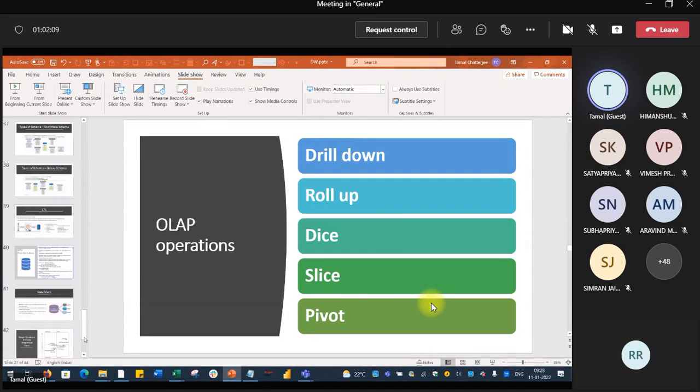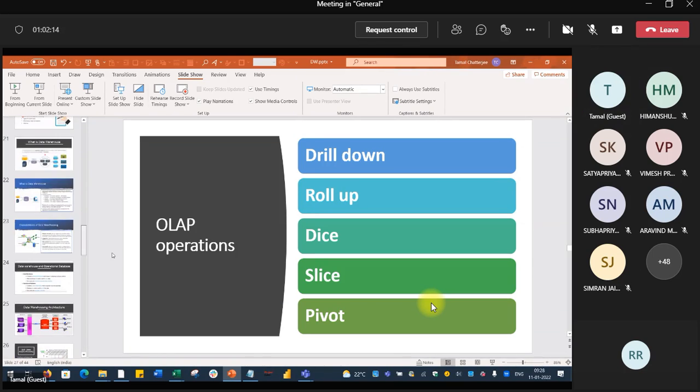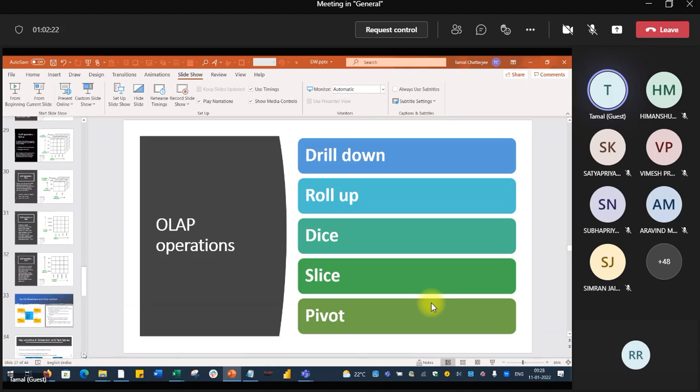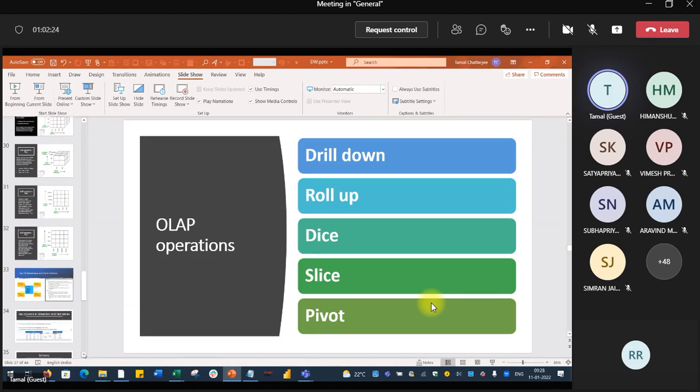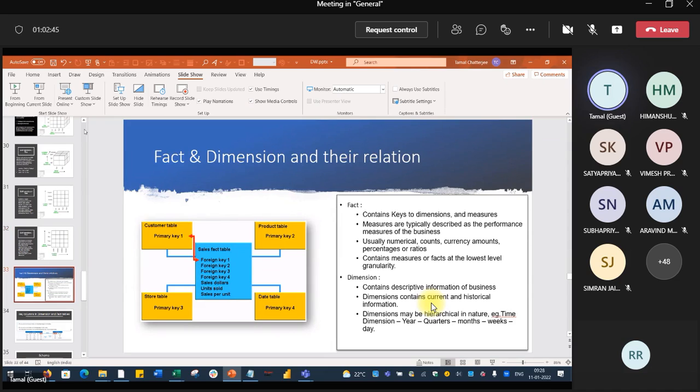Any question, any doubt? No, sir. Okay, now the things are getting clearer. Nobody is going to come back and say that we have to slice and dice and do pivoting and all. You know what it means by slice and dice right now. Correct. So that was the intention. Now you know what the operations of a data warehouse are.